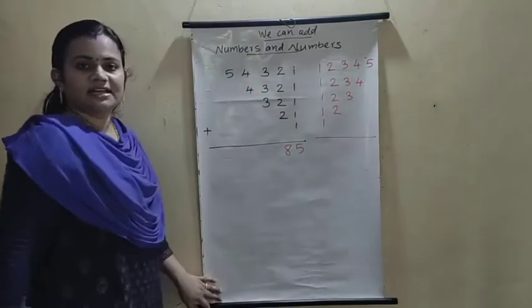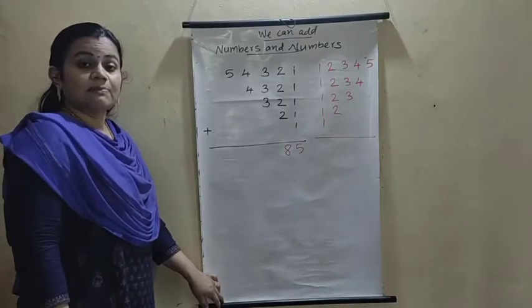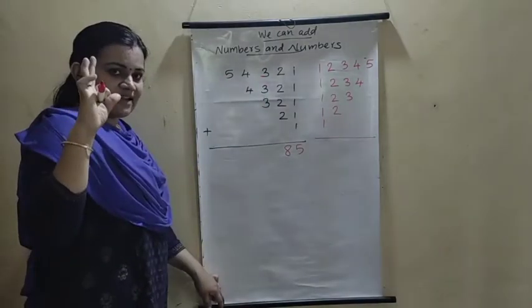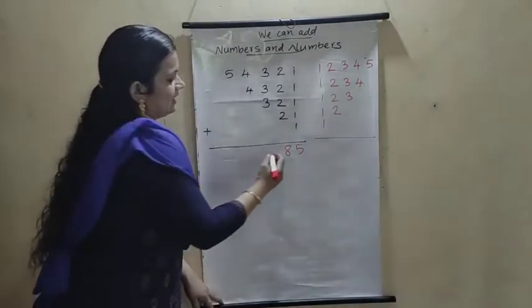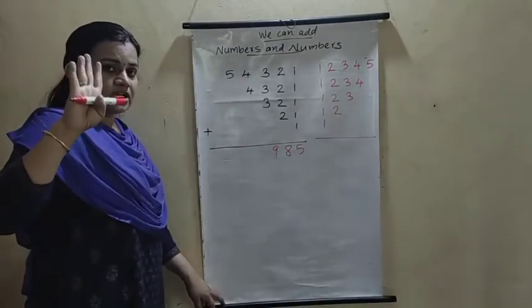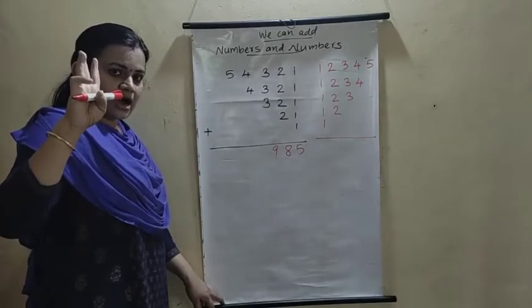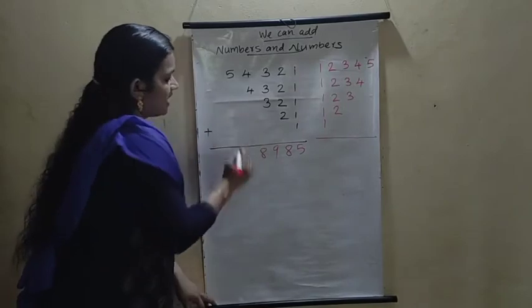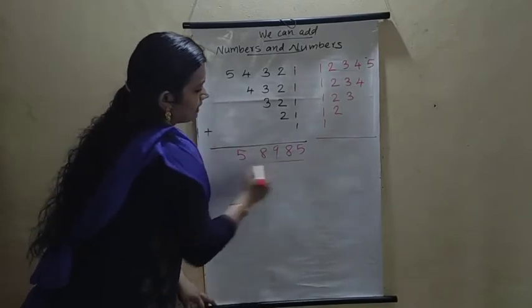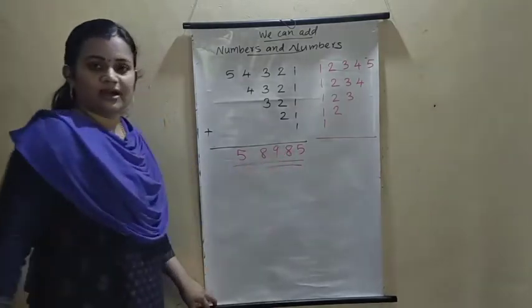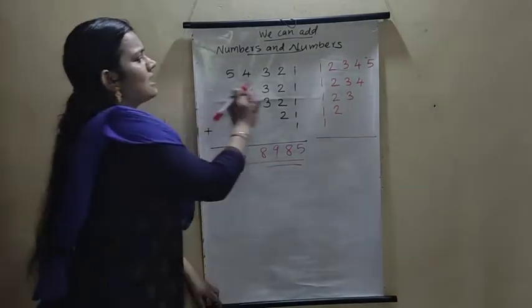Then 3 plus 3 is 6. 6 plus 3 is 9. Okay. 4 plus 4 is 8. Take 4 fingers in your hand: 5, 6, 7, 8. Then 5 is written down. The answer is 58,985.